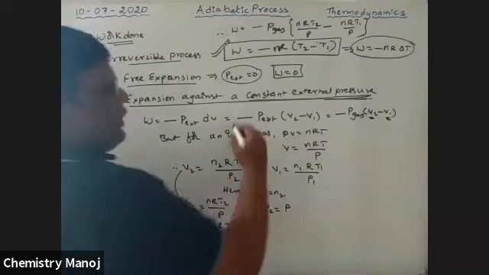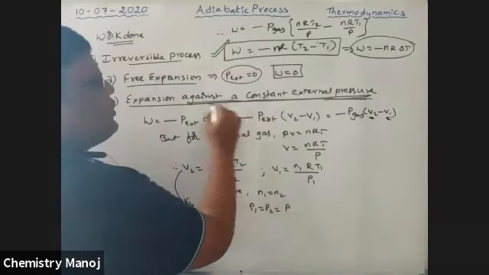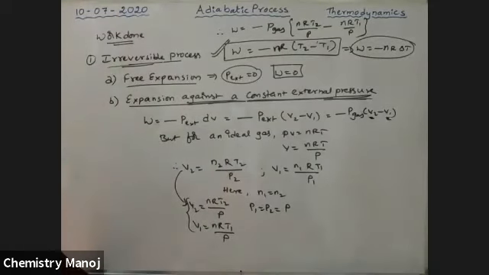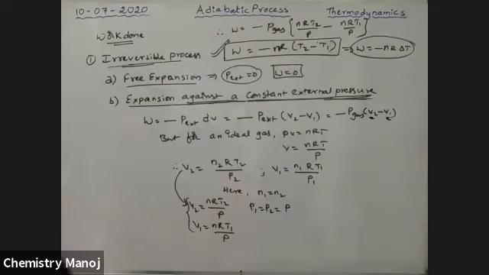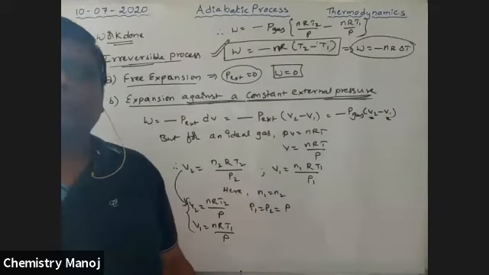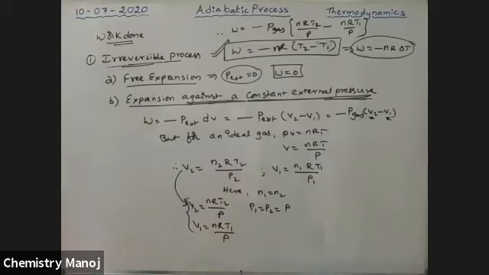Here the important point is against a constant external pressure. Whenever this word is used, that is nothing but an irreversible process. It is the work done for an irreversible expansion. For compression, the same value holds. So these are very, very important. In the adiabatic process, Q is 0, but some work is there. That work is done in an irreversible process.